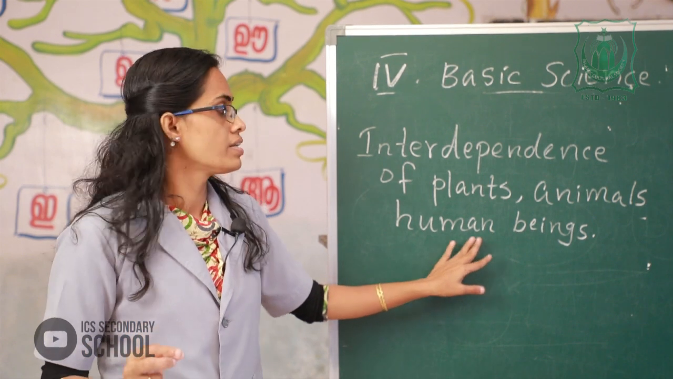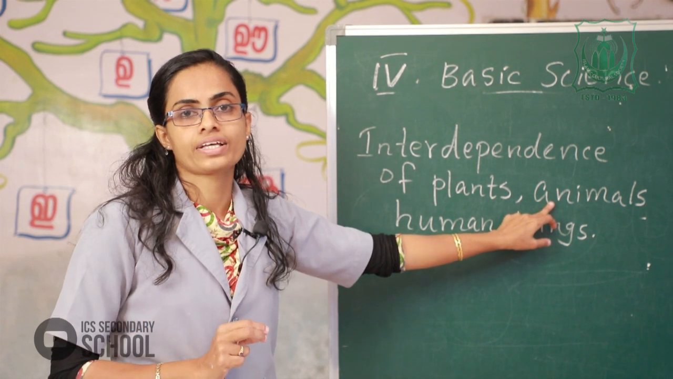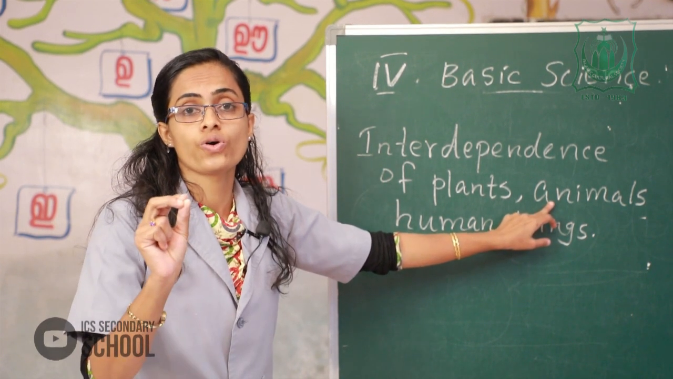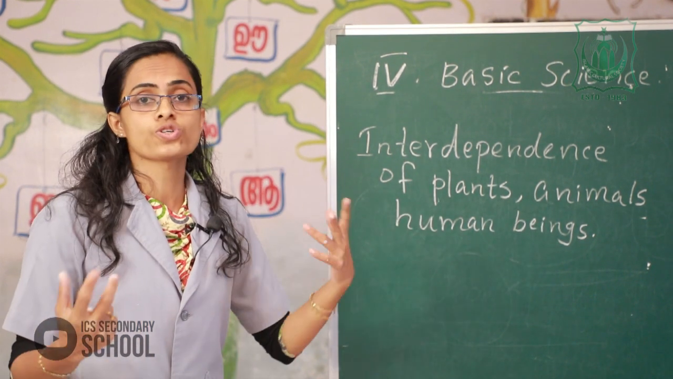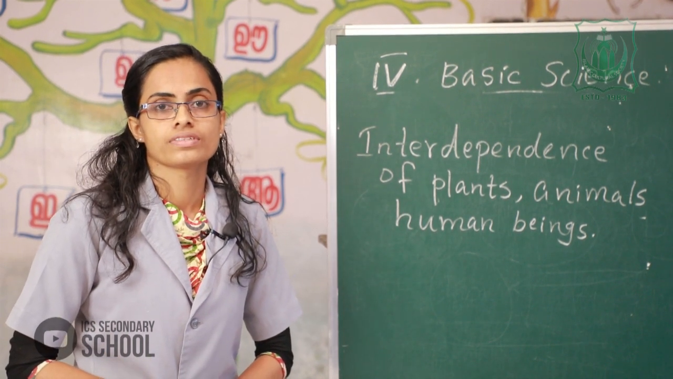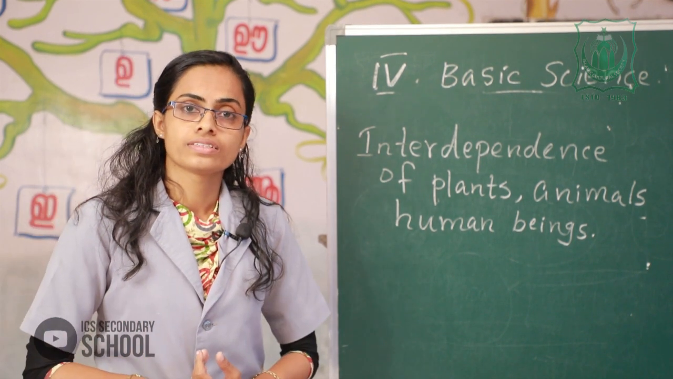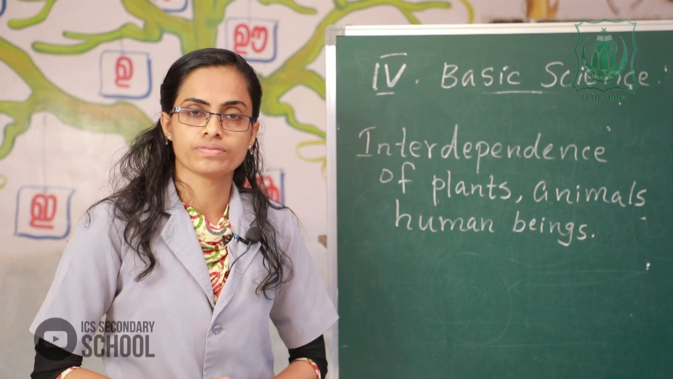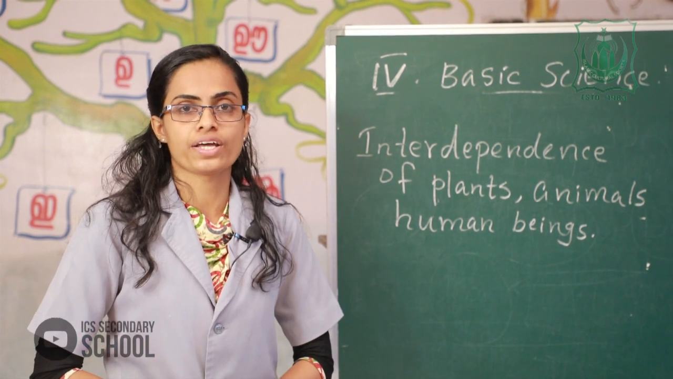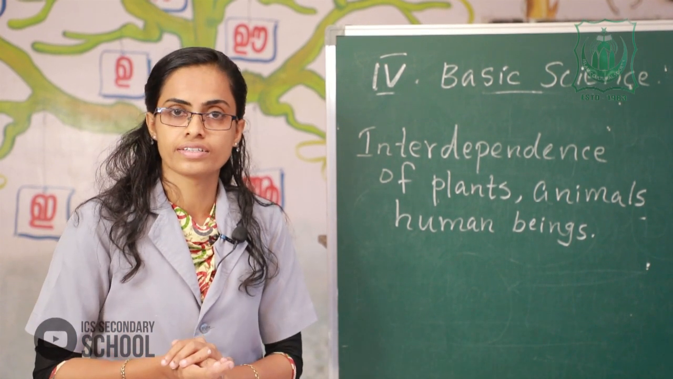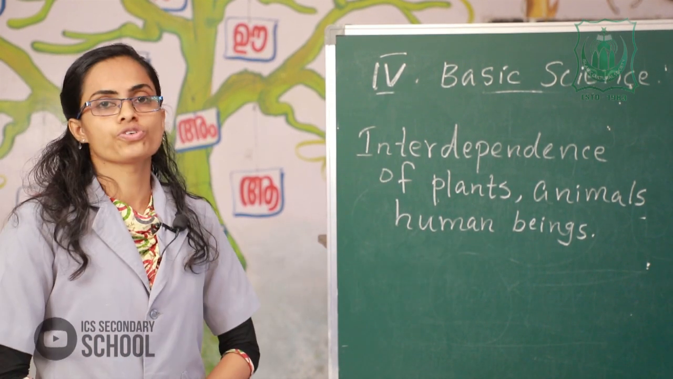I repeat once more. Animals need food to live and oxygen to breathe. They get it from plants. So, animals depend on plants. Then plants also depend on animals. Plants need carbon dioxide to prepare food. They get it from animals and human beings, who breathe out carbon dioxide. All of you understand? Clear? Okay. These are the interdependence of plants, animals, and human beings.